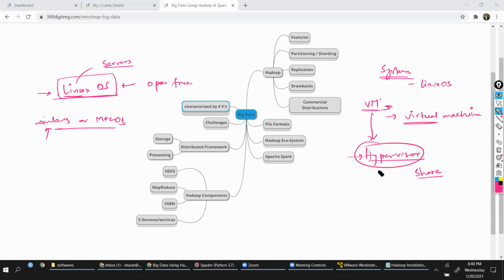Okay, and this hypervisor is by default given on your hardware. In your BIOS, the hypervisor will be available readily. For Dell, by default, this hypervisor is enabled. For Lenovo, it will be disabled. I've also seen IBM systems where it is disabled.